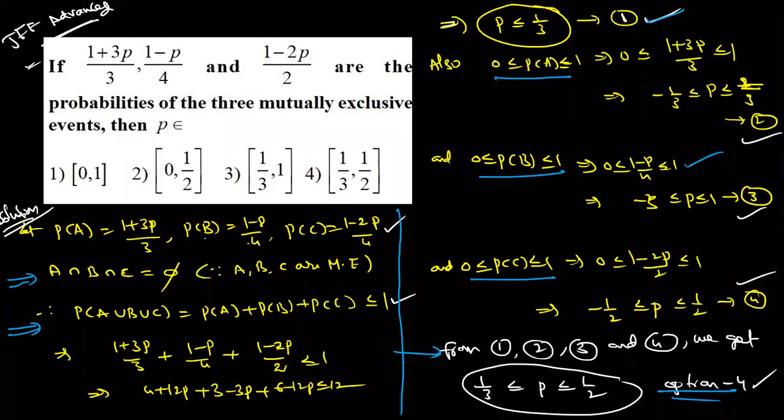So a lot of practice is required for these problems. You know, it will take a little bit of time. Sometimes they can ask two probabilities, two events. In this case, they are giving 3 events. If they give 2 events, you can reduce the time. But anyhow, practice is required. Bayes theorem, Bayes probability theorem is important.